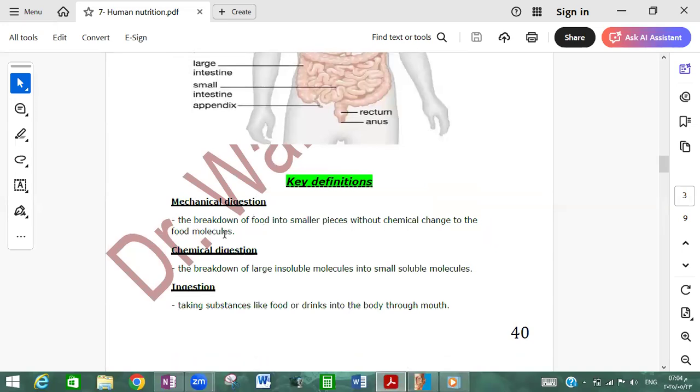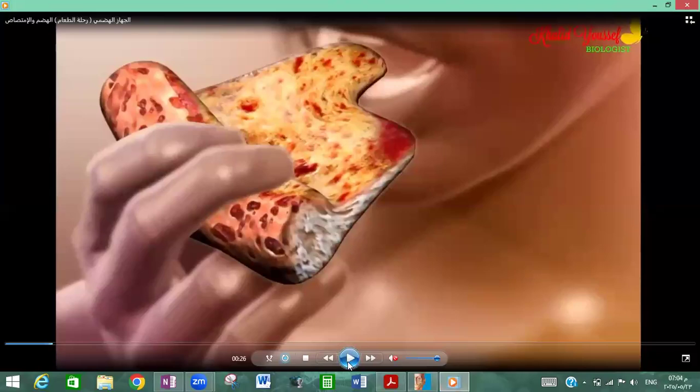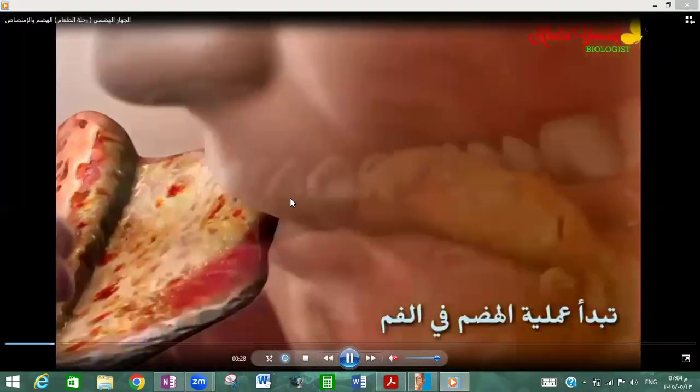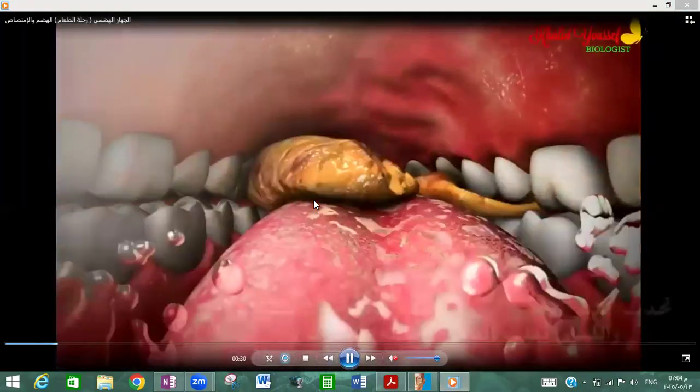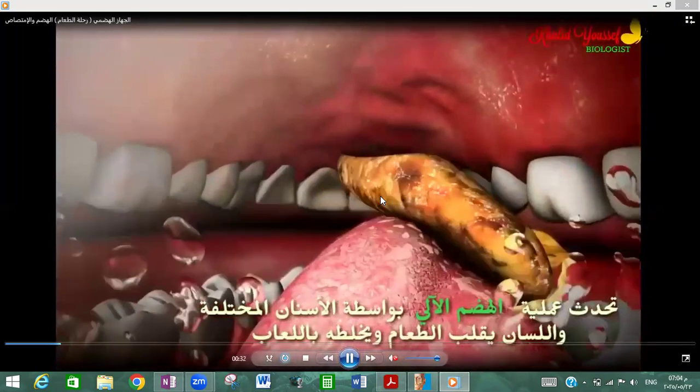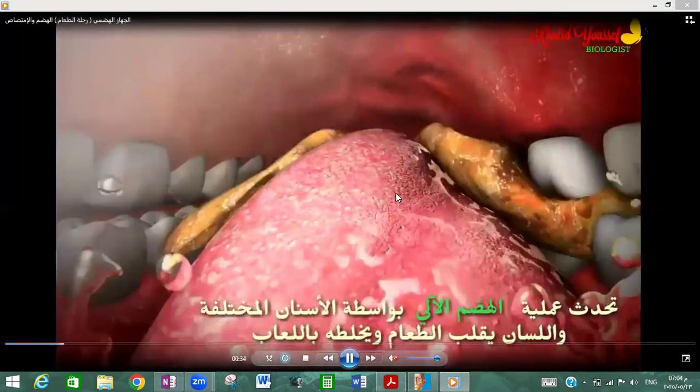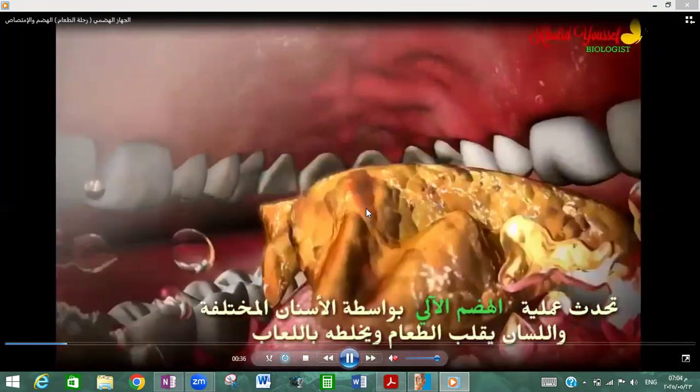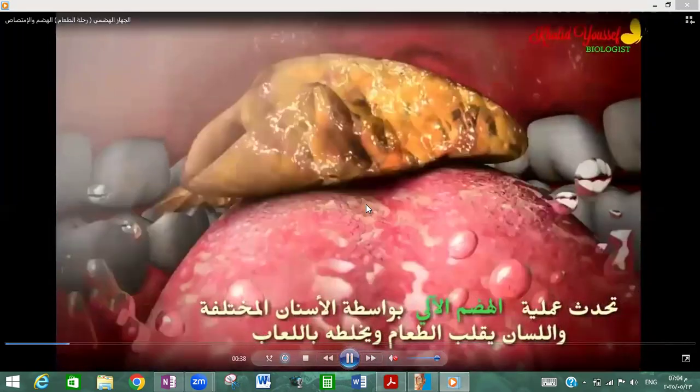Mechanical digestion is the breakdown of food, large food pieces, into smaller pieces without any chemical change happening to the food. Like when we chew our food in our mouth. In this chewing process, we break large food pieces into smaller pieces. We are increasing surface area to facilitate the chemical digestion.